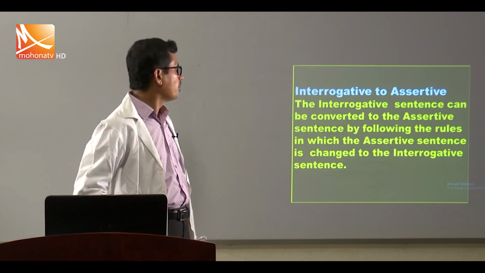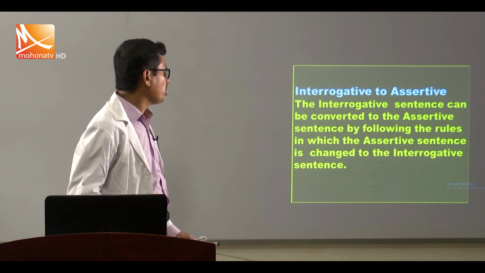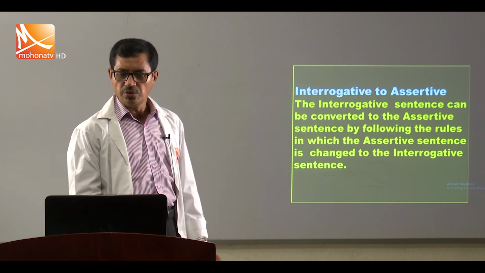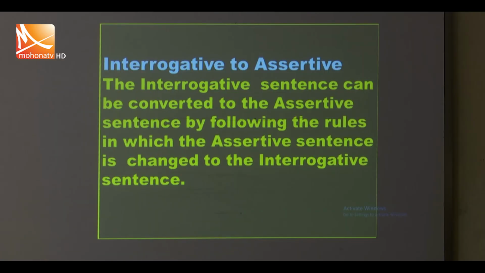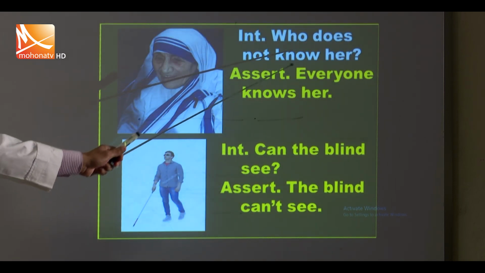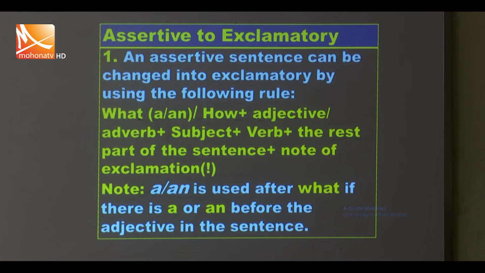Now, we are going to discuss interrogative to assertive. The interrogative sentence can be converted to assertive sentence by following the rules in which the assertive sentence is changed to interrogative sentence. Who does not know her? Everyone knows her. Can the blind see? The blind can't see.